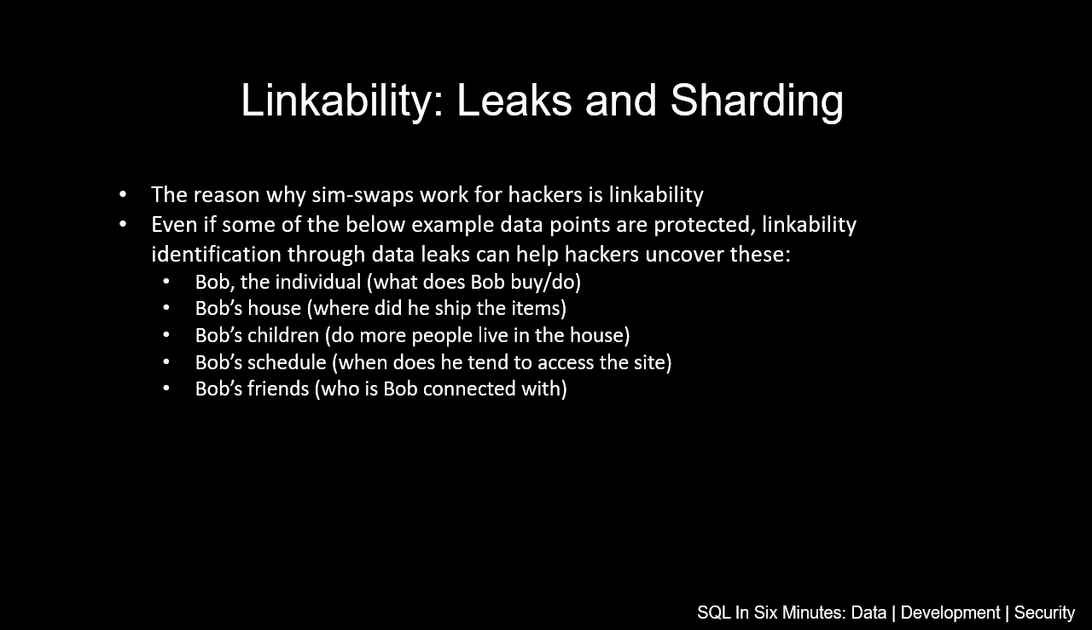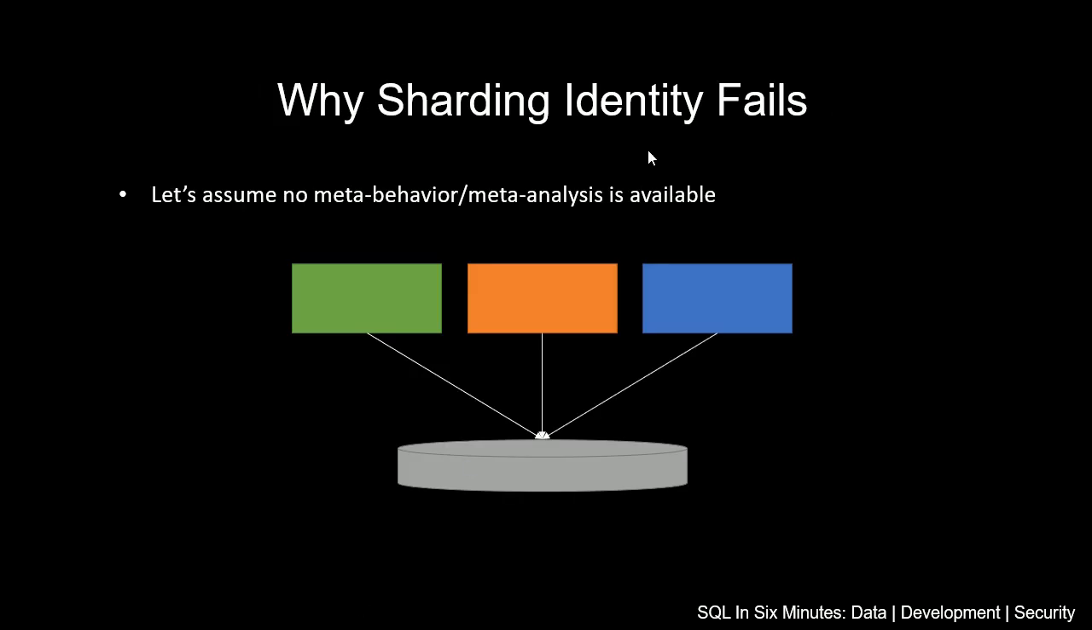So again, even though Bob did a very good job, let's say setting up his account where they're not tied with other things, the fact is there's all this underlying information that's linked, and that linked information, because fundamentally there's going to be connections here, a hacker is going to be able to discover. Well, the problem with sharding, and why sharding identity fails, is, and we're assuming here that there's no meta behavior or meta analysis available. For instance, image data, as many of you know, has certain meta information in it, which is very valuable to hackers. But even if you remove all of those data, I should say, there's certain patterns of behavior.